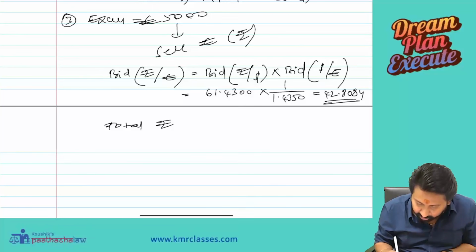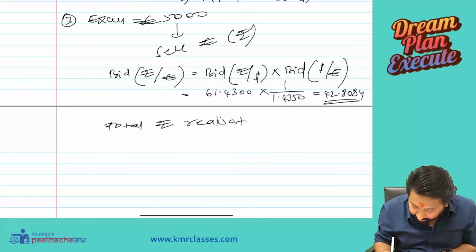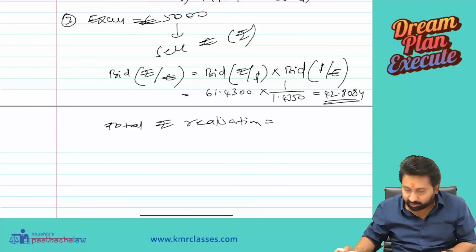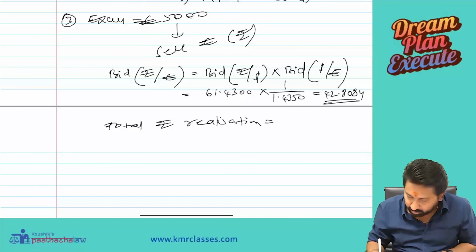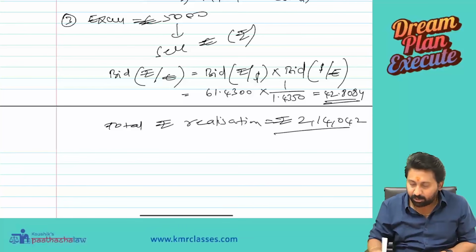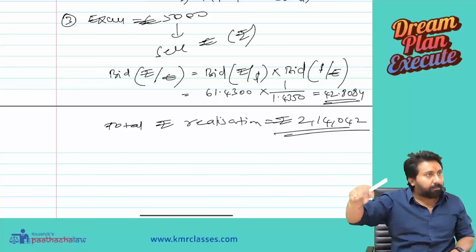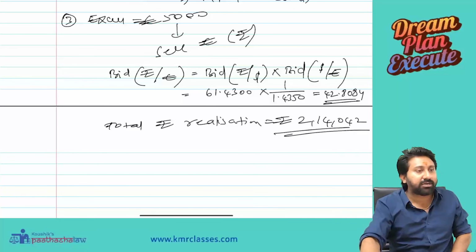So total rupee realization equal to 42.8084 into 5,000. 2,14,042 rupees you will get in rupee profit. 5,000 profit, right? Rupee conversion you get 2,14,042.